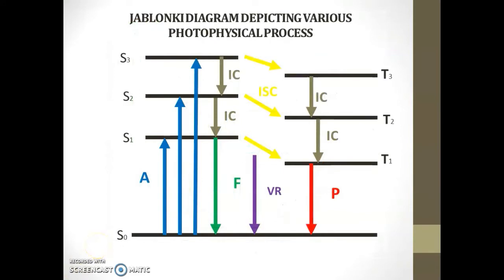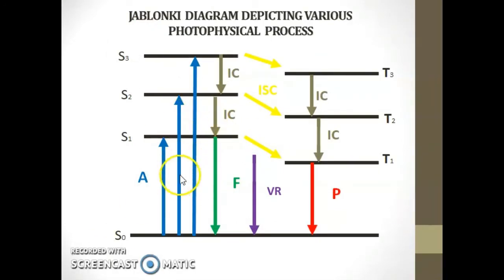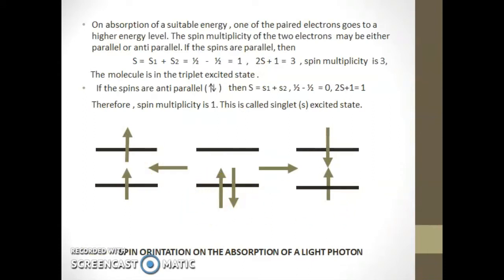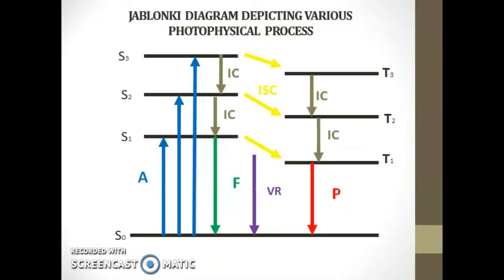Most molecules have an even number of electrons, all of them being spin paired in the ground state. Thus the ground electronic state of a molecule is generally a singlet state. It is a paired condition. Electrons are in a paired condition, and so the ground state is a singlet state, represented by S0, the singlet ground electronic state.